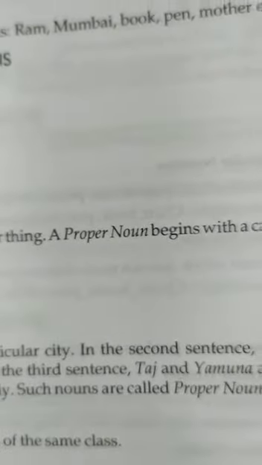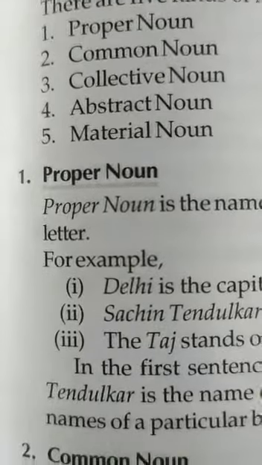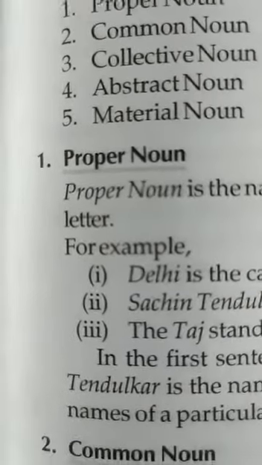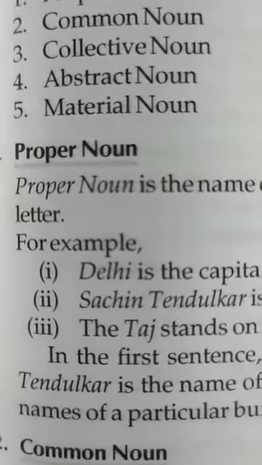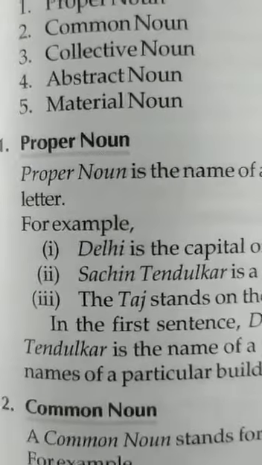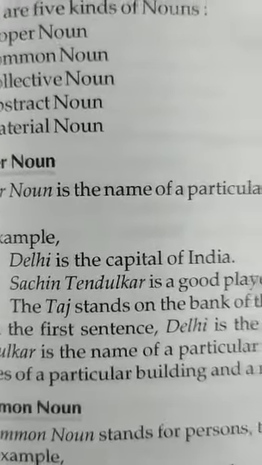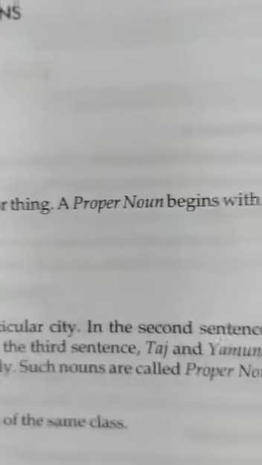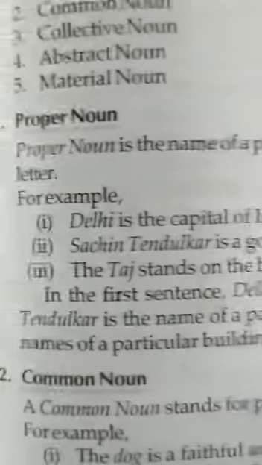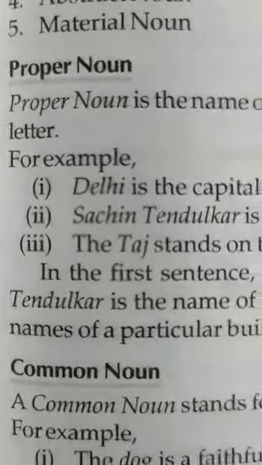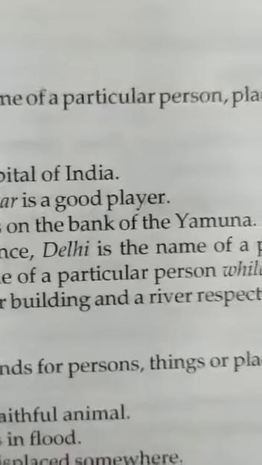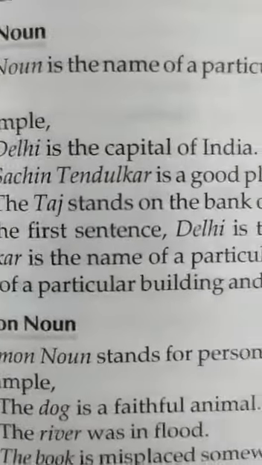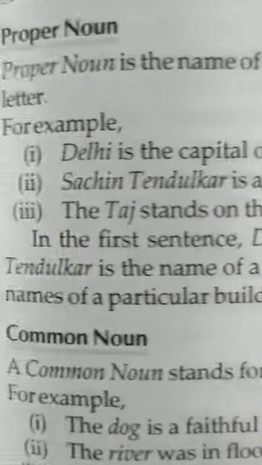A proper noun begins with a capital letter. In other words, the name of a particular person, place or thing is called proper noun, and a proper noun begins with a capital letter. For example, Delhi is the capital of India. Sachin Tendulkar is a good player. The Taj stands on the bank of the Yamuna.